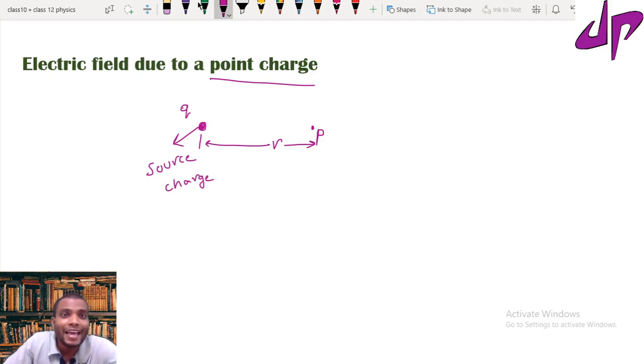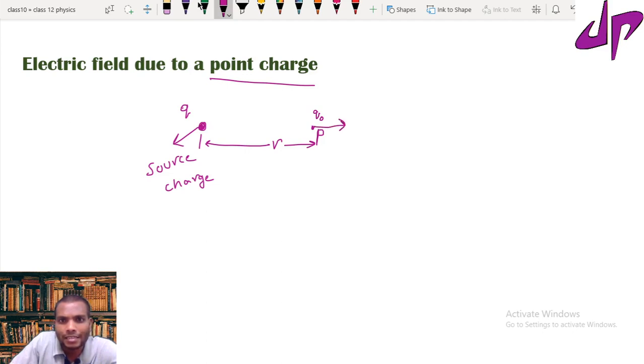Further, I need the help of another charge. I would bring a tiny charge which I call Q naught, and I will place it at point P. Since they are both positive charges, there is a force. The force is along this direction.